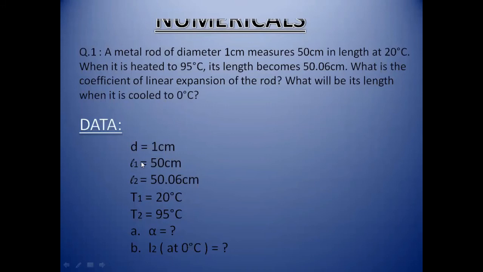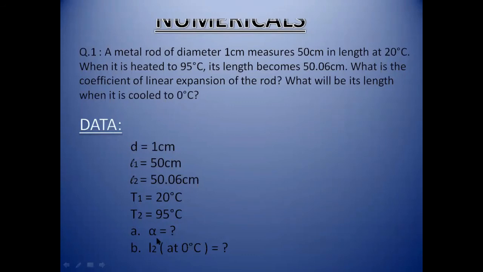Okay, so first we make the data. As you can see, diameter is 1 centimeter, length is 50 centimeter, the L1 is 50 centimeter, meaning it is the original length. After some time its length will change and become 50.06 centimeter, and do remember that it is the total length at temperature T2. L1 is the length at temperature T1, that is 20 degrees centigrade, and L2 is the length at temperature T2, that is 95 degrees centigrade.